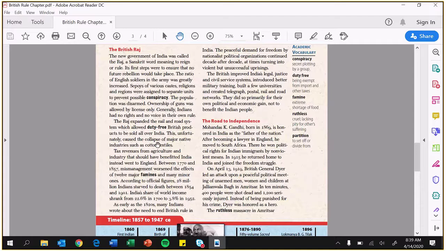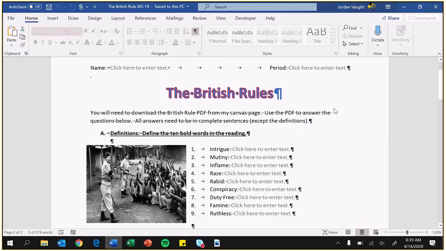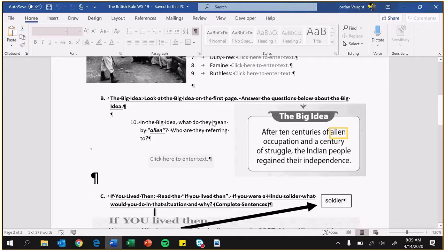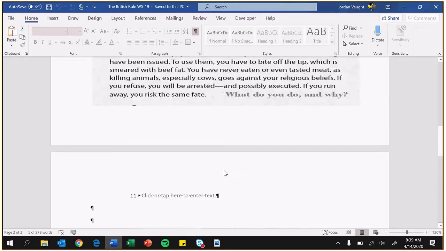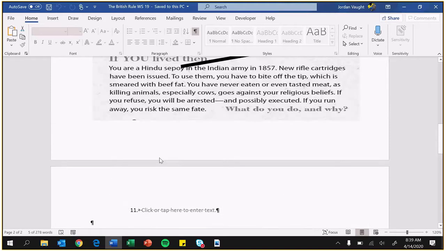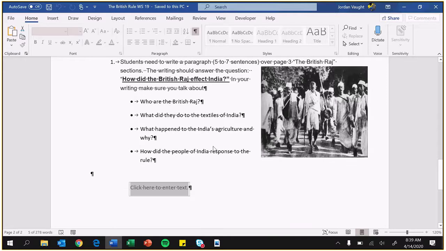This is what I want you to do when it comes to the last one. When you get down to this, it does need to be in somewhat of a paragraph form. If you're looking at the points, this is worth 7 points. It's going to be 1 point for this, 1 point for this one because it's pretty simple and easy. This is the majority of your points right here. This is 3, and then this is worth 2. So 5 points is going to be this question, C and D. The majority of your points are going to be here because I want you to explain what's going on. I want you to understand what the British people were doing to India that caused Gandhi to do the things he did.